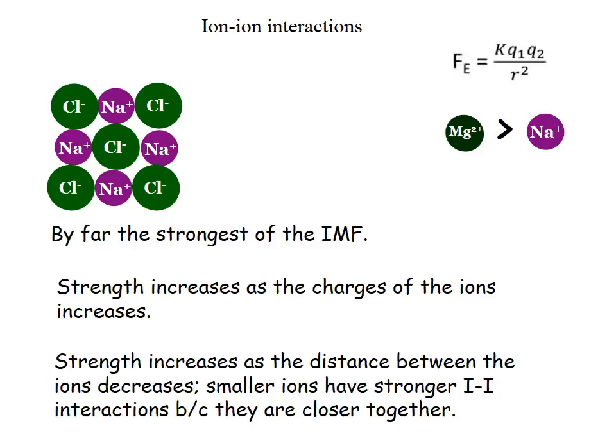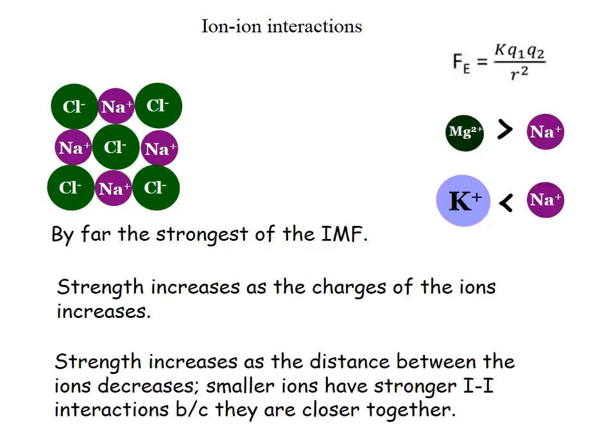Now, also in Coulomb's law is that R squared in the denominator. That is the distance between the two ions, and that is the other important factor in strength of an ion-ion interaction. The strength will increase as the distance between the two ions decreases, and what that means is that smaller ions will have stronger ion-ion interactions because they can just get closer to the other ions.